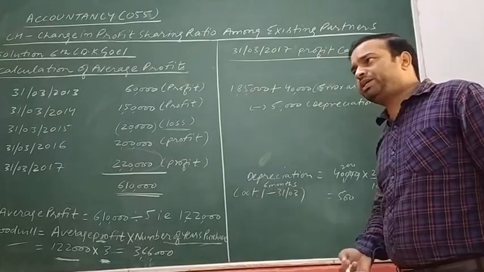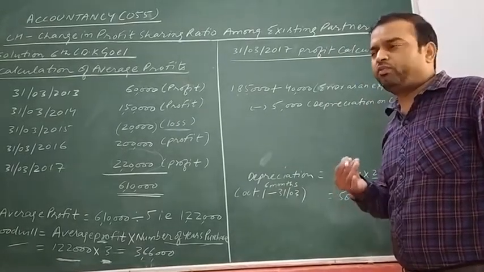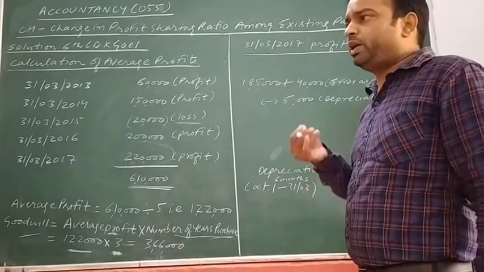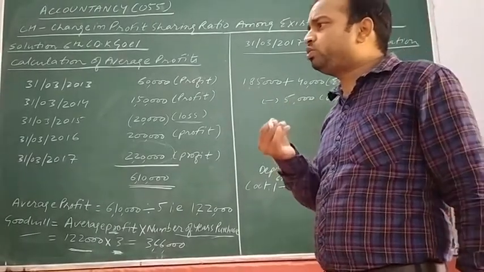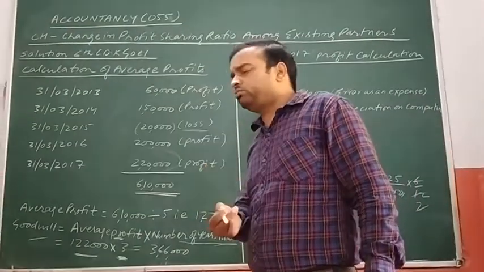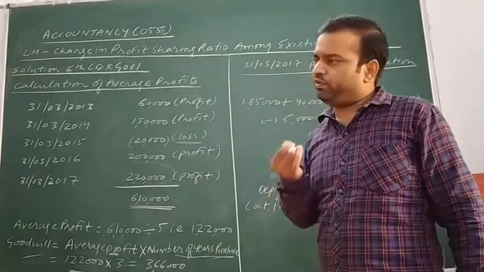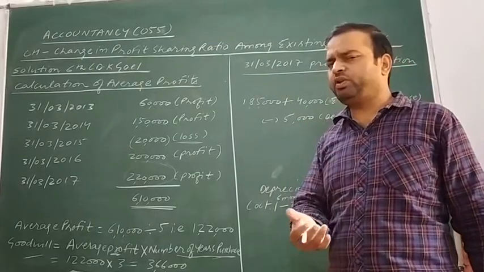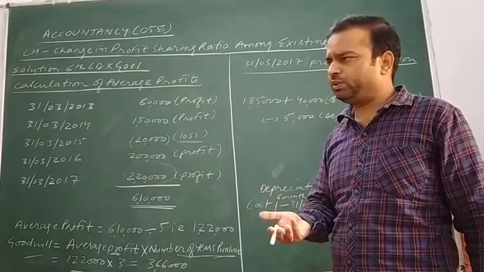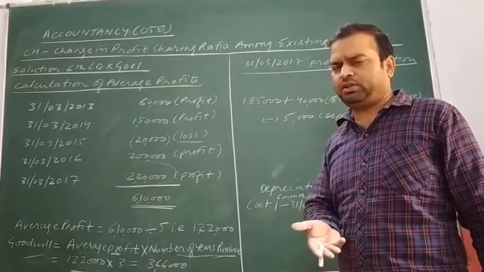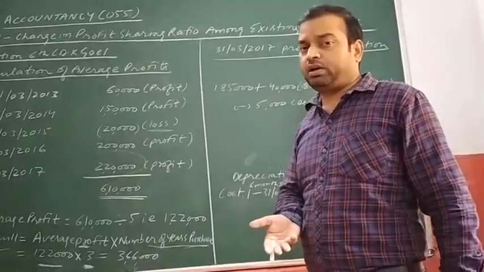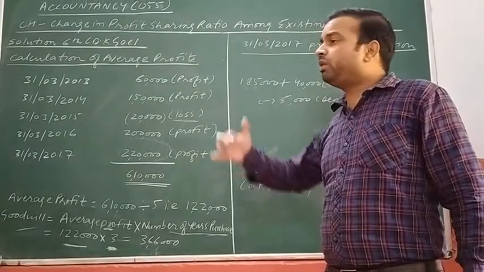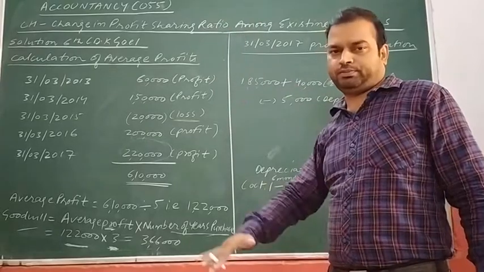When a computer as an asset is purchased, which account is to be debited? Computer account should be debited. But in place of computer account, what did we debit? Office expenses. And we know that office expenses are shown in the PL account on the debit side as an expense. Because of that treatment, what might have happened? The profit of the firm decreased.